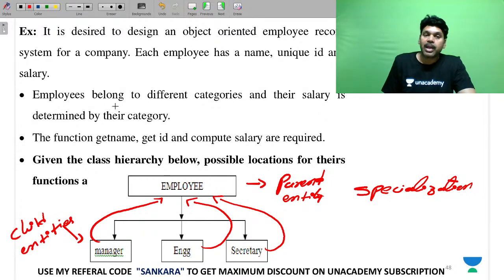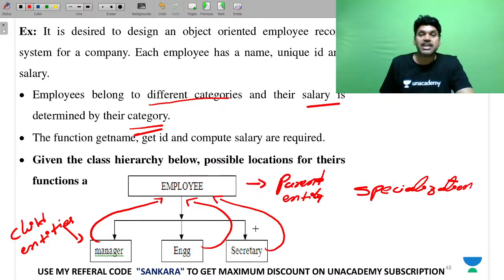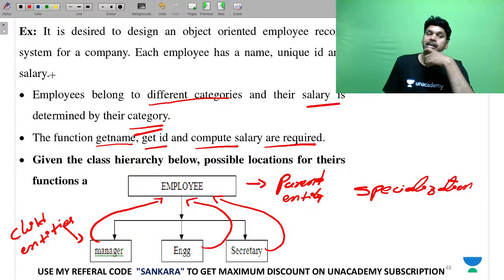So every employee belongs to different categories and their salary is based on their category of job. If it is a manager, he will earn something. If it is an engineer, he will earn something. If he is a secretary, he will earn more than these two. According to their position, the salaries are calculated. And now what is implemented in your superclass? What is implemented in your subclass? We will see. The functions get name, get ID, and compute salary are required. So three functions we want to calculate.